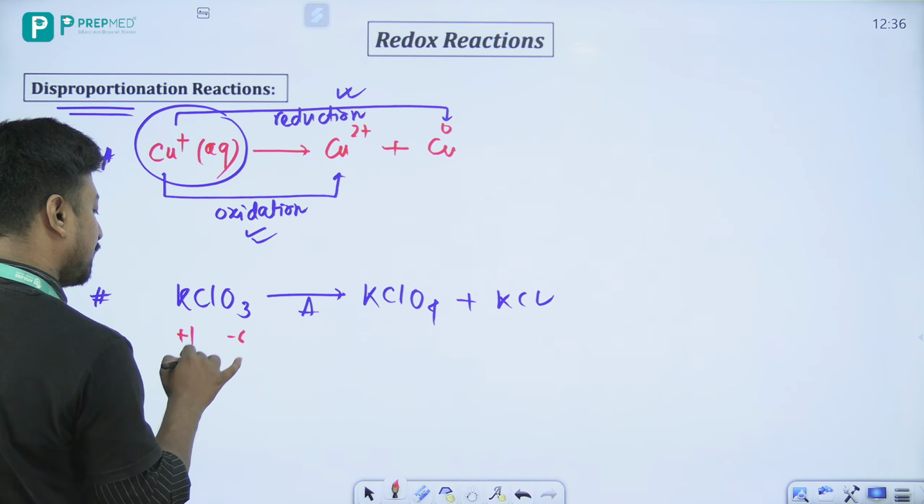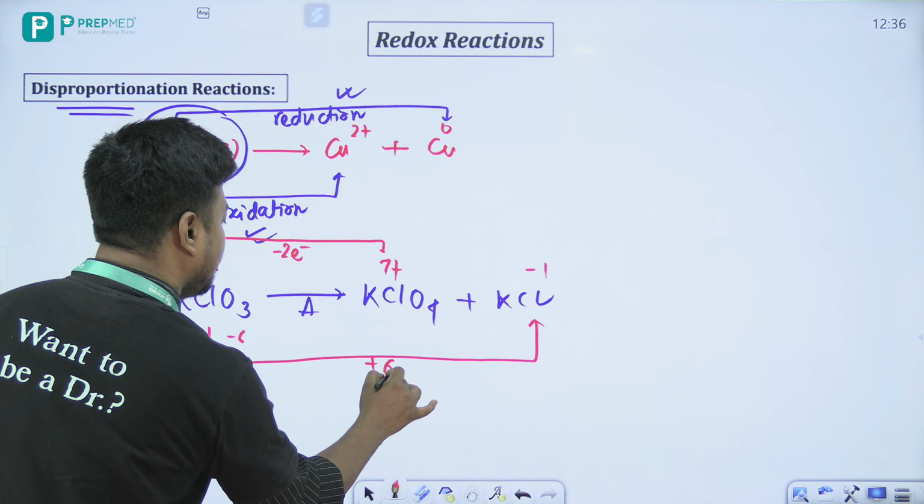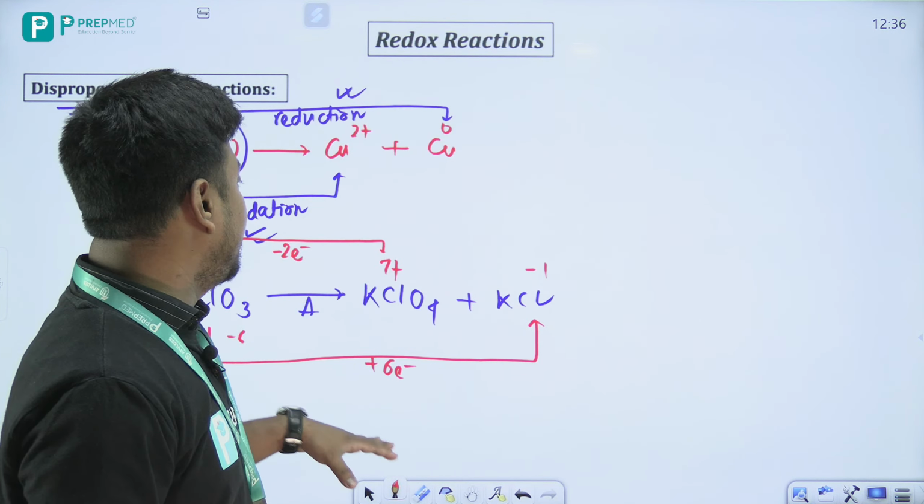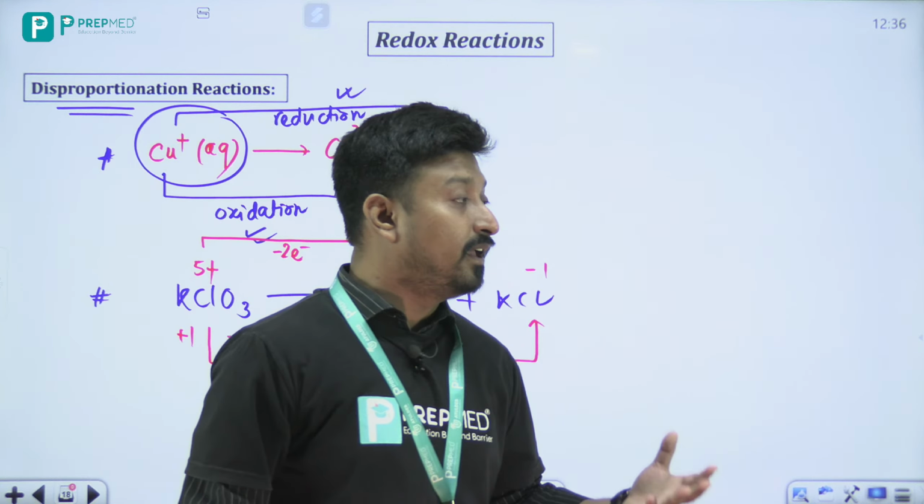Now +5 to 7 plus, definitely loss of 2 electrons, and +5 to 1 minus, there will be gain of 6 electrons. Now this is not balanced. Next Sunday we will talk about ये जो reactions हैं ना, इलेक्ट्रॉन चेंज यूज करके how to balance them, हम डिटेल में बात करेंगे नेक्स्ट संडे सेम टाइम पे. Okay, chalo. Now in this case what I can see here is that this is an oxidation process and this is a reduction process. That means here one species is simultaneously getting oxidized and simultaneously it is getting reduced, correct? So basically that's why this is called a disproportionation reaction.